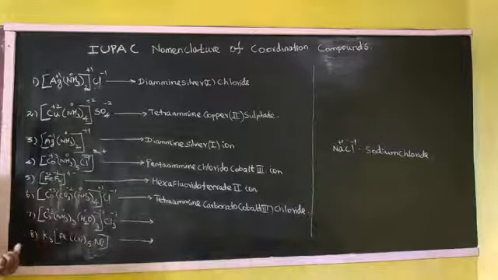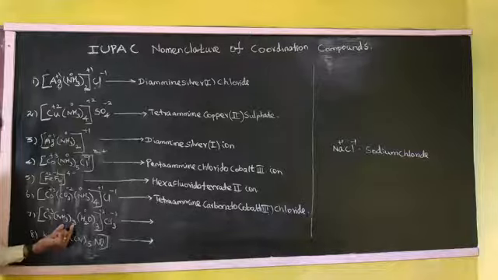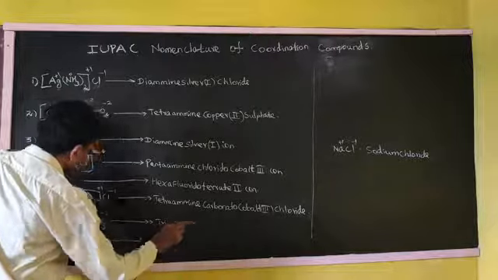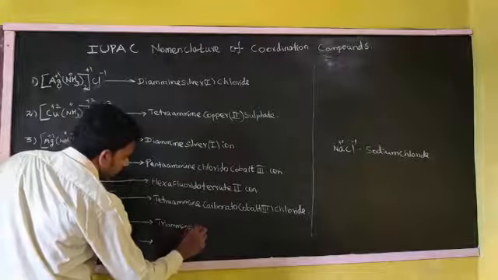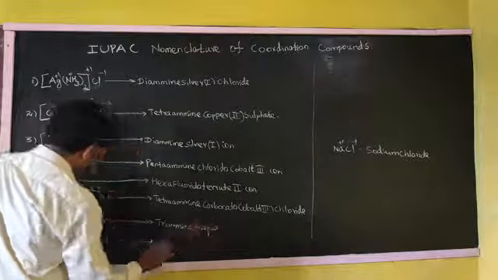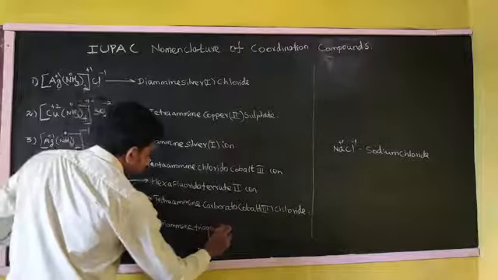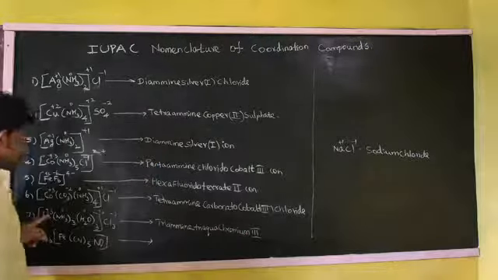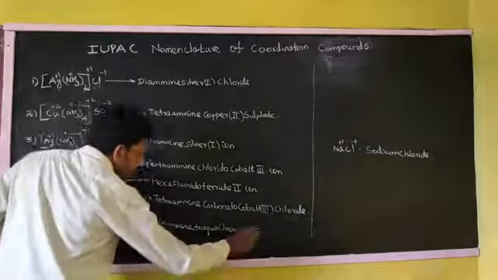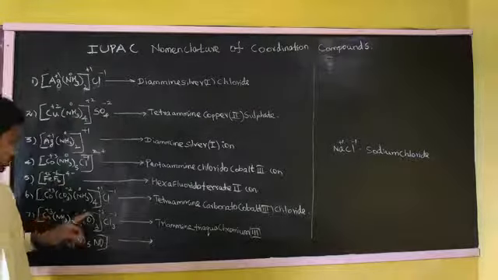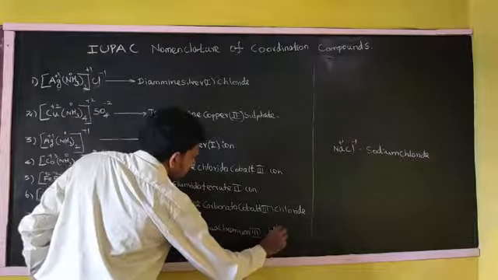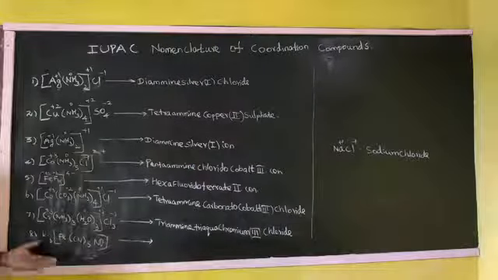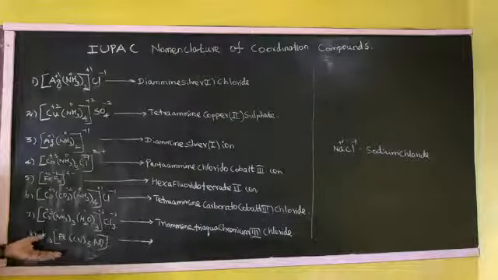Here amine and aqua. Which one will come first? According to the alphabetical order, amine will come first. So triamine, 3 means tri. So triamine, triaqua, chromium, Roman numeral 3, oxidation state 3. So you can mention the Roman numeral 3. Chloride, ending with a negative ion, right?